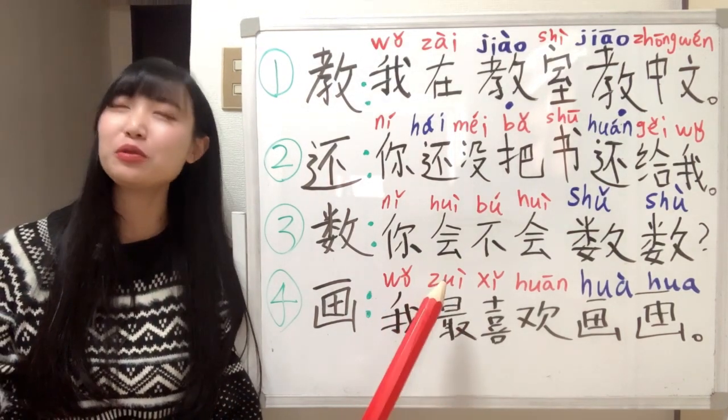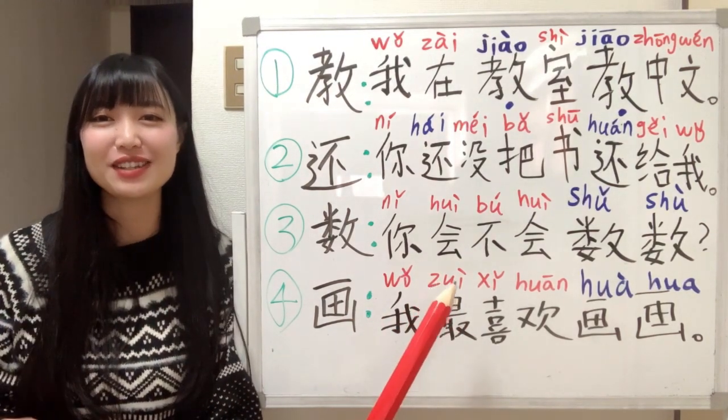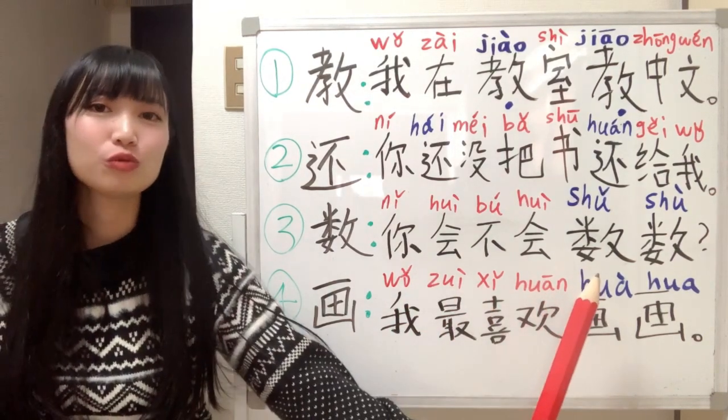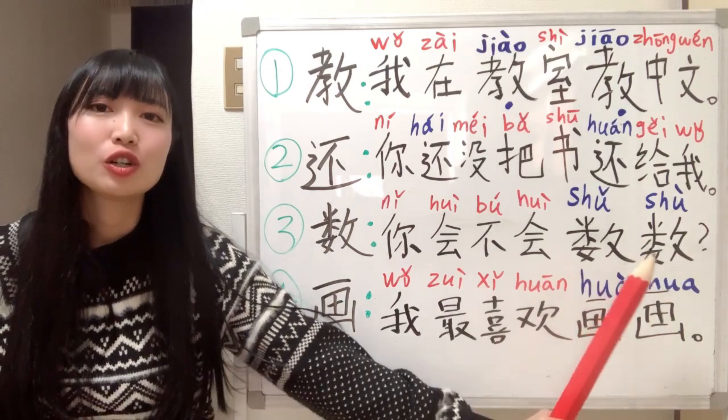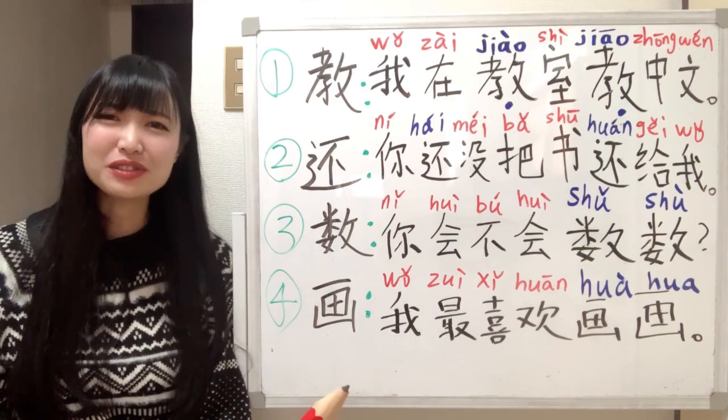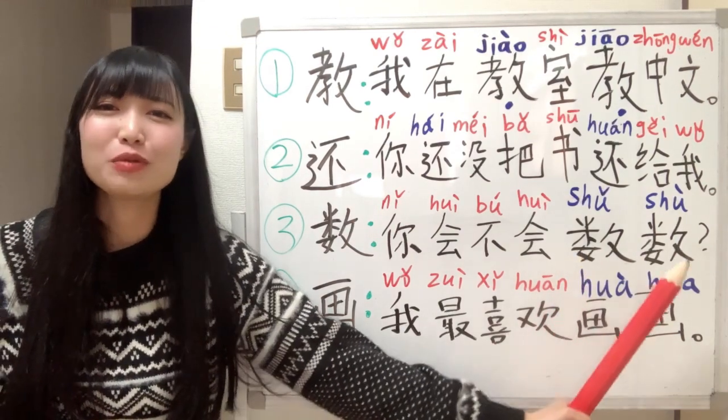So 你会不会说中文, can you speak Chinese or not? 你会不会. 数 means to count, 数 means the numbers.